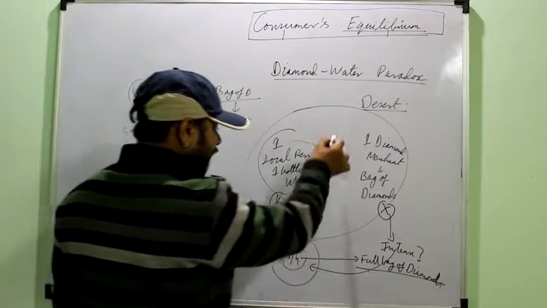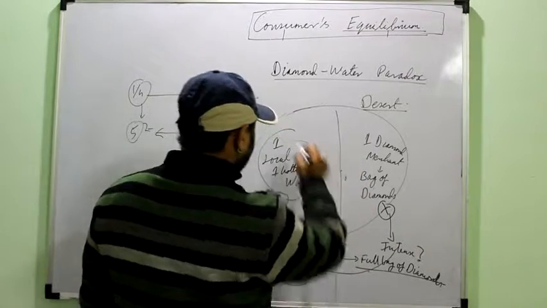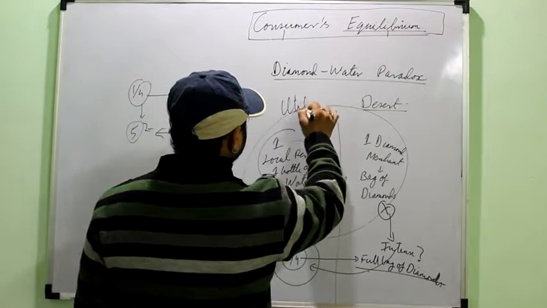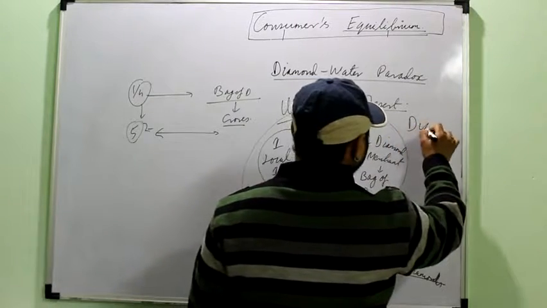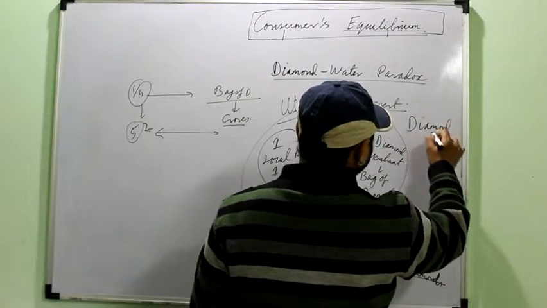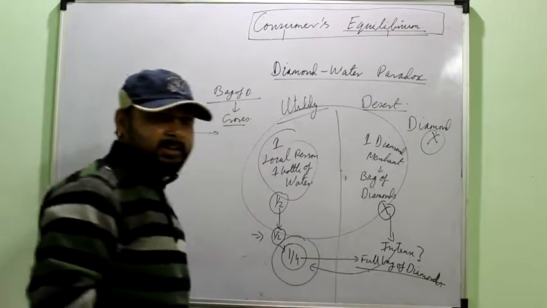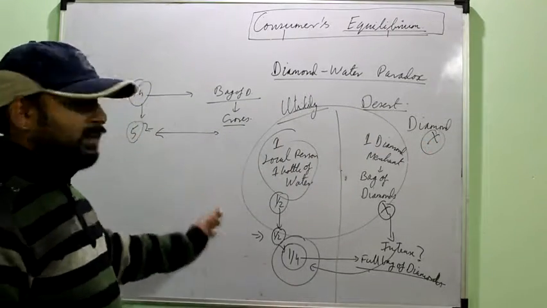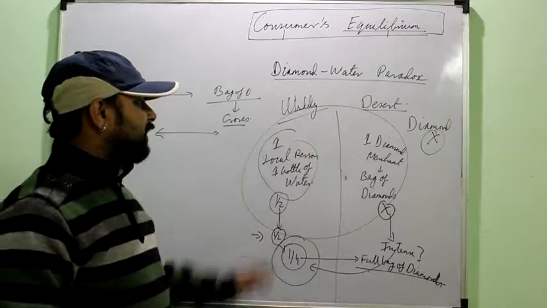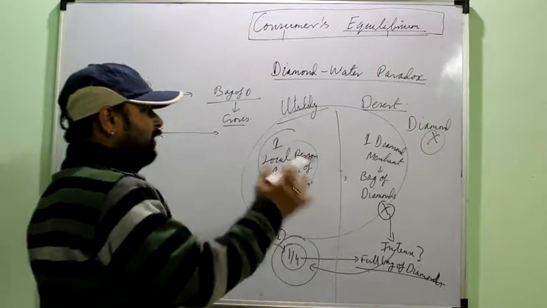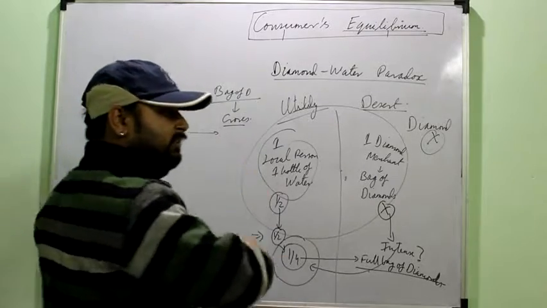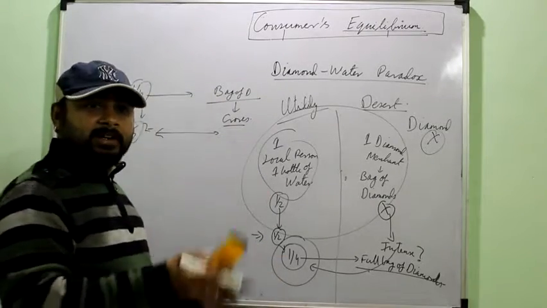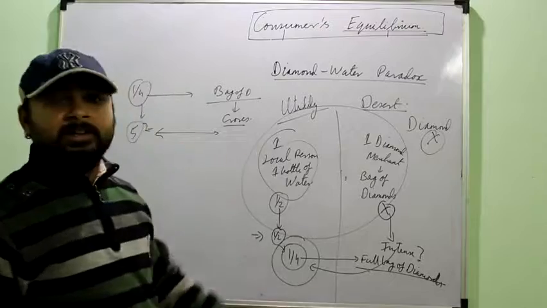So basically here it is possible because the water bottle has utility, or you can say water has utility, but the diamond doesn't have any utility, right? It cannot satisfy want of anyone. Only water can be used to satisfy the particular want. So this is how the utility is related to price. That's why whenever we will study about the consumer equilibrium, the condition, everything, it will be compared to the price.